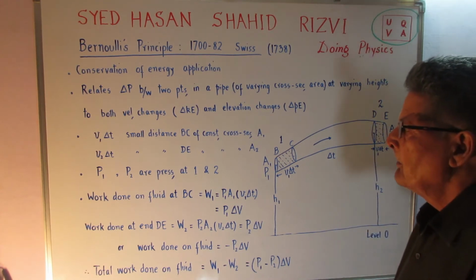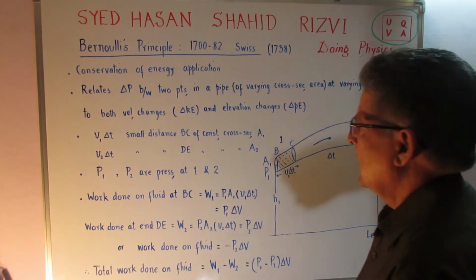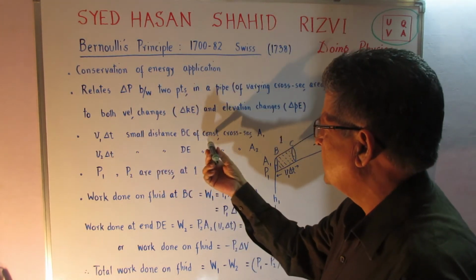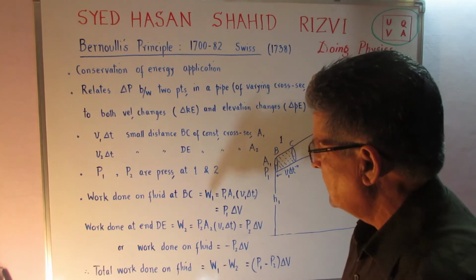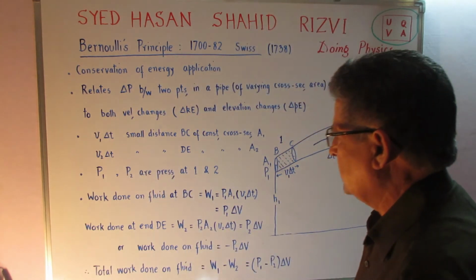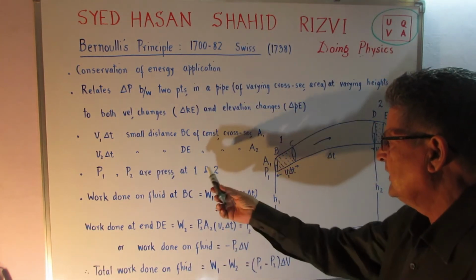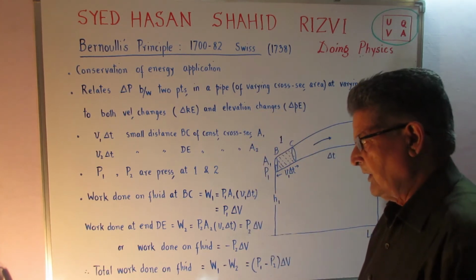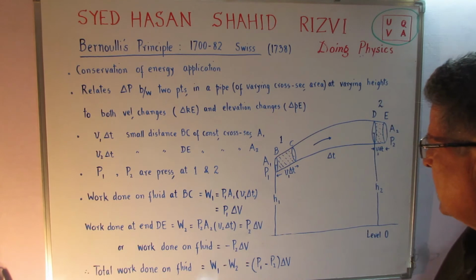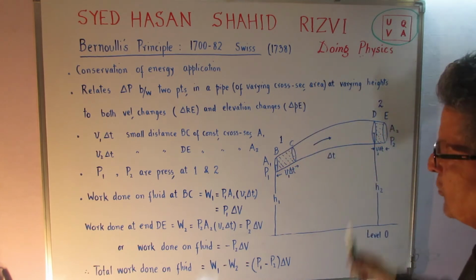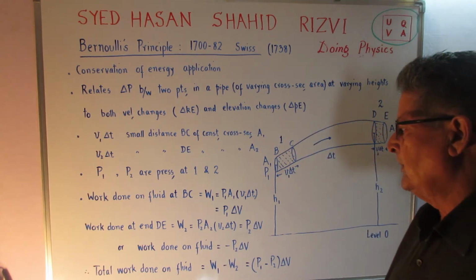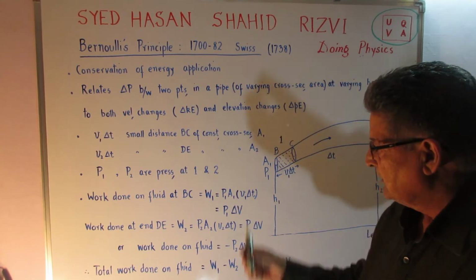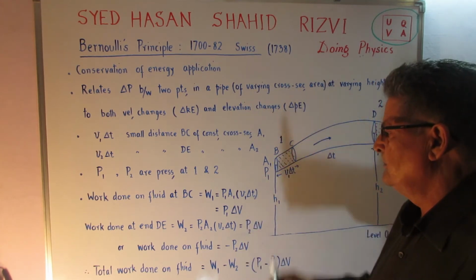Now, as I told you, V1 delta t is a small distance BC of constant cross section A1, and V2 delta t is the small distance DE of the constant cross section A2. P1 and P2 are the pressures in the region 1 and the region 2 that we are studying. Let's see what is the work done on the fluid at this end BC.